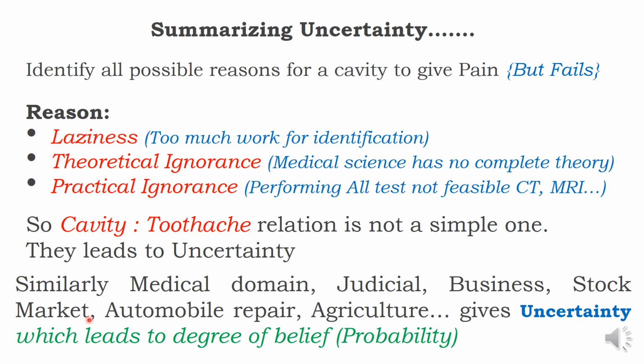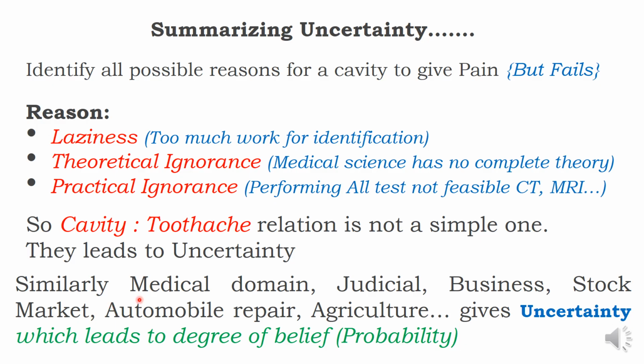Let us come to automobile repair. You might have some small sound in your two-wheeler. You went and told that person. He told, sir, chain sprocket gone, sir. Let us change. Happily you changed. But he is uncertain. Once you change, after 20 days, again sound comes. Later he told, sir, axle problem. Hello, you already told me you changed, sir. It happens like that, sir. Uncertainty. Agriculture is also uncertain. Many domains in the world are uncertain.